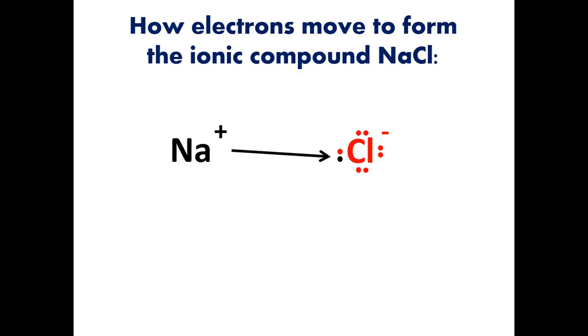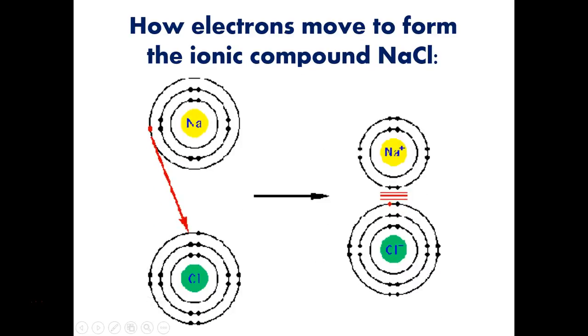And the thing that adds some extra stability to this is after this transfer occurs, sodium and chlorine are attracted to one another because opposite charges attract each other. So plus charges attract minus charges, and you get the little sodium atom now very, very attracted to the chlorine atom.